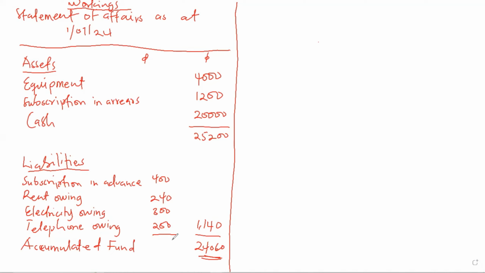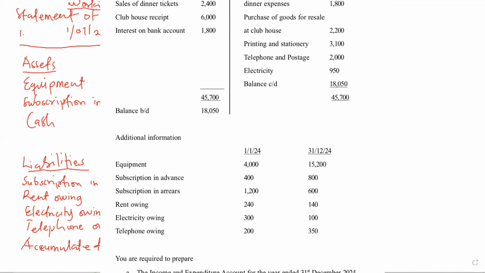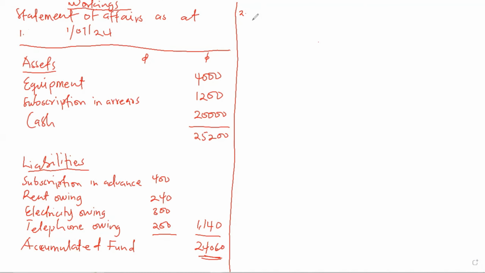This one is your workings one. Now, the next thing that you have to prepare is your subscription account, because when you look at the question, we have subscription in advance balances and subscription in arrears balances. As soon as you see that, you should know that you have to prepare a subscription account. In my previous video, I have explained how to prepare a subscription account. If you have not watched that, kindly visit it to understand how to prepare a subscription account. So let's prepare our subscription account.